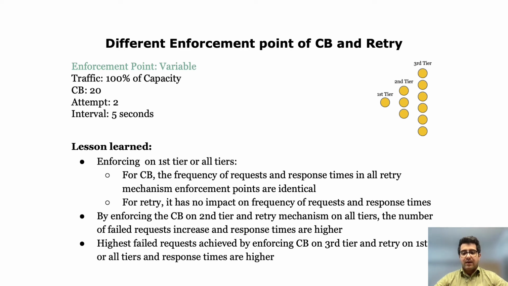We learned that when the circuit breaker was set to act on the first tier, the results obtained for both response types and response times were identical for all retry mechanism configurations. Conversely, if the circuit breaker was set to act on the second tier, the use of the retry mechanism caused some increase in failed requests and response times when it was set to act on all possible tiers. When the circuit breaker was set to act on the third tier, the frequency of failed requests was highest, and the response times also increased when the retry mechanism was configured to act on the first tier or on all tiers.